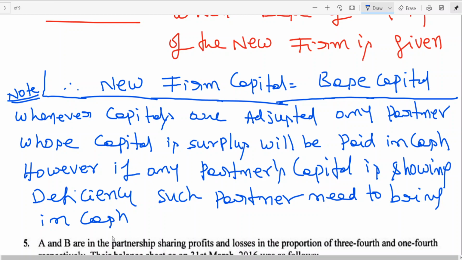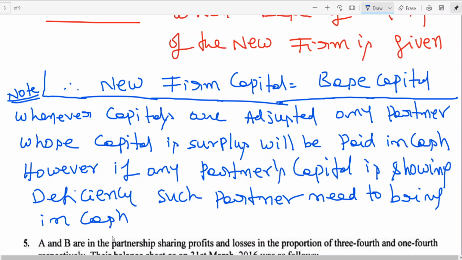How much excess is having? See, after adjustment of capital, A should hold 50,000, but A is having 60,000. How much excess is having? 10,000. That 10,000 will be paid. Suppose B after adjustment has to be 50, but is having 40. That means how much deficiency is having? 10,000. The 10,000 rupees he should bring.